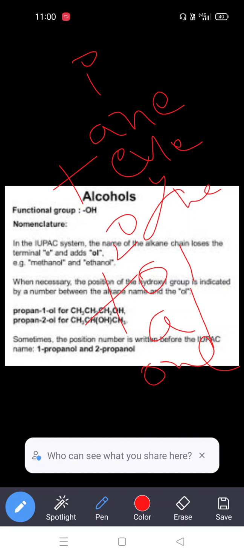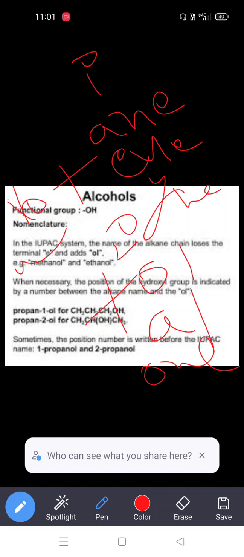So first of all, we start with the number of carbons, which we consider as the root word. For example, 1 carbon meth, 2 carbons eth, 3 carbons prop, 4 carbons but, 5 carbons pent, 6 carbons hex, 7 carbons hept, 8 carbons oct, 9 carbons non, and 10 carbons dec. So these are the root words depending on the number of carbons.